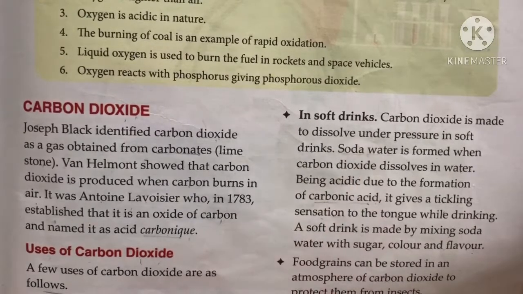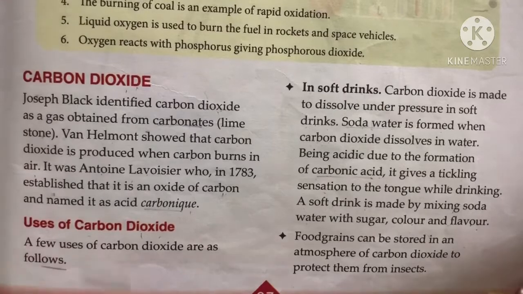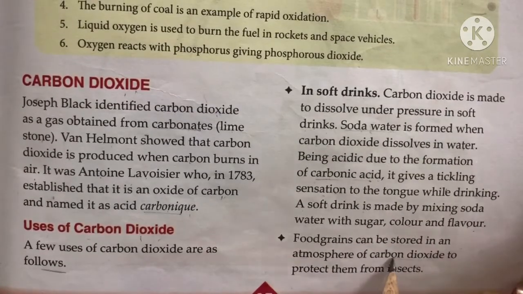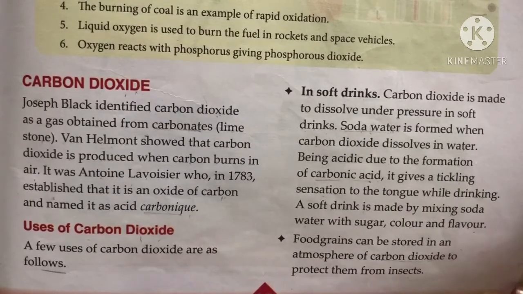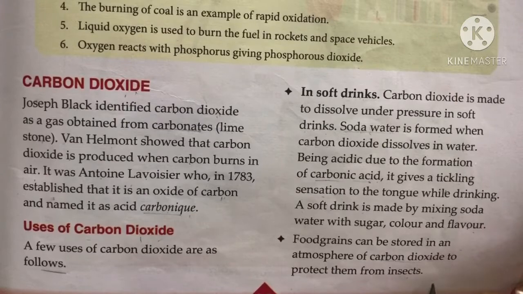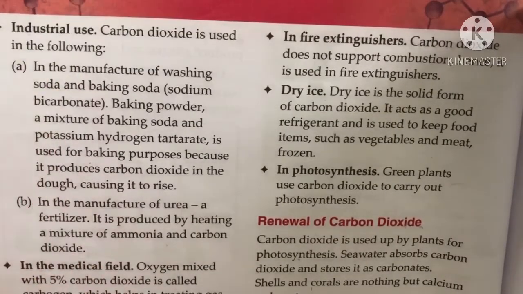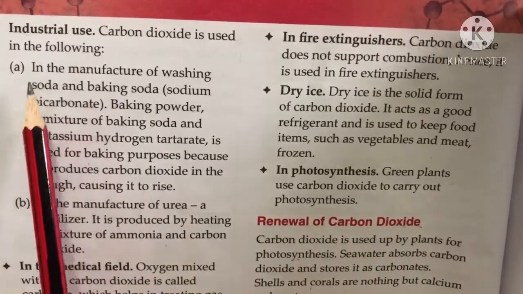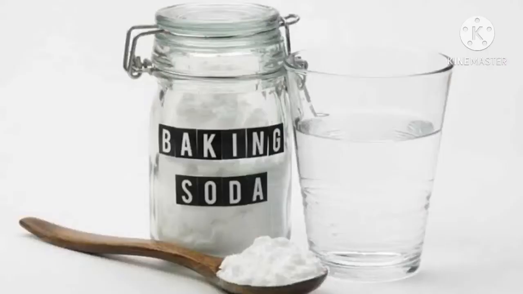Another use is in food grains. These can be stored in an atmosphere of carbon dioxide because carbon dioxide protects the food from insects. So, it acts as an insecticide. Another use is industrial use. Carbon dioxide is used in the manufacture of washing soda and baking soda.